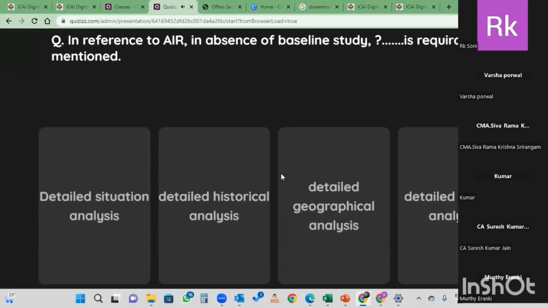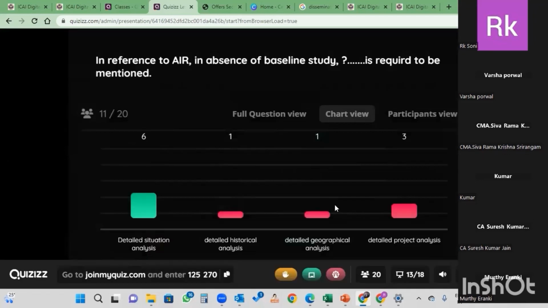Either they can give in the question itself. In reference to the AIR, in absence of baseline study, what is required to be mentioned? If baseline study is not there, shall we do the historical analysis? Shall we do the geographical analysis? Shall we do the project, or shall we do the situation analysis? All are very close. So detailed situation analysis should be there. That's right. Majority has given the correct, but still we need to work on. There is a one PPT where I mentioned the detailed situation analysis, detailed implementation plan, baseline study. If there is no baseline study, then we have to give the detailed situation analysis.